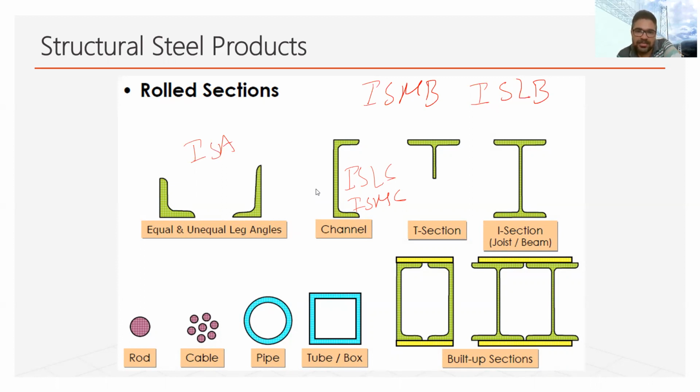Similarly, I sections, T sections, IST, Indian Standard T sections. Rod cable sections are also given here. Nowadays, pipe sections are also used for construction, tube sections, and there are some built-up sections also. These sections may be composed to make the built-up section. So there you can see this section is formed using two channel sections along with the flat plate. So these are some types of sections that are available.